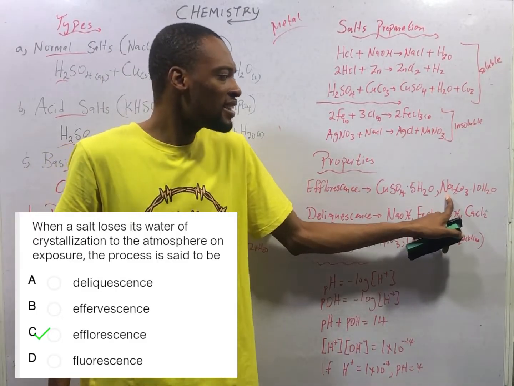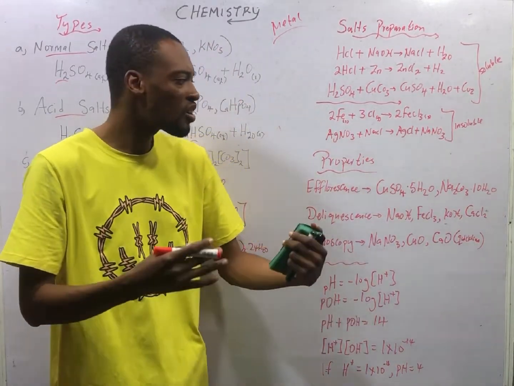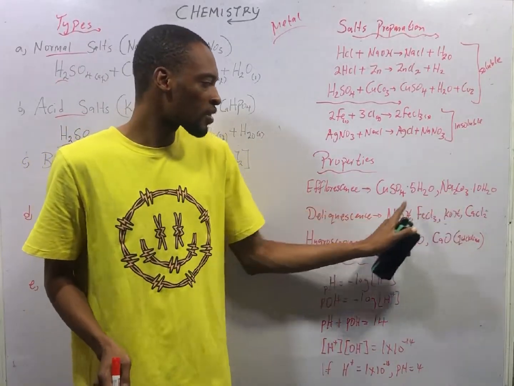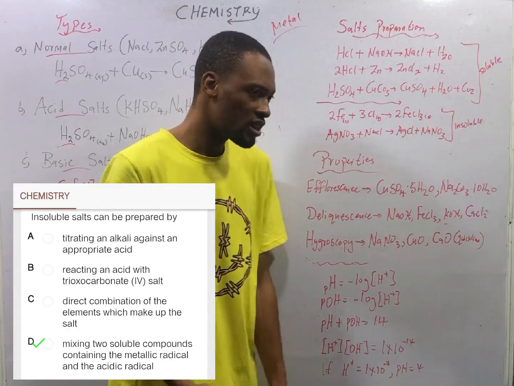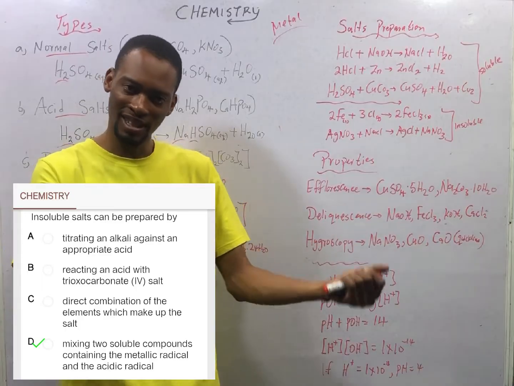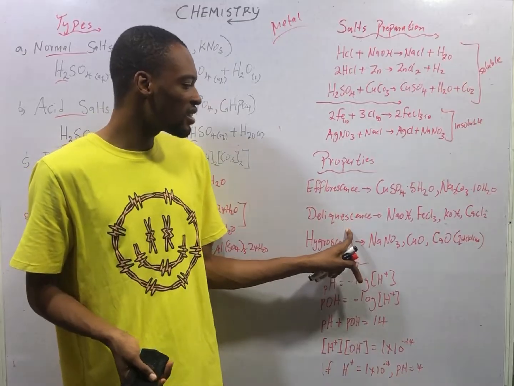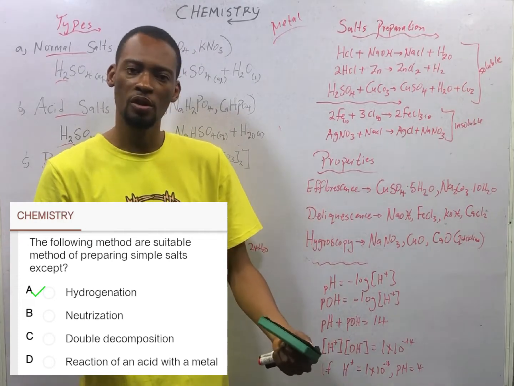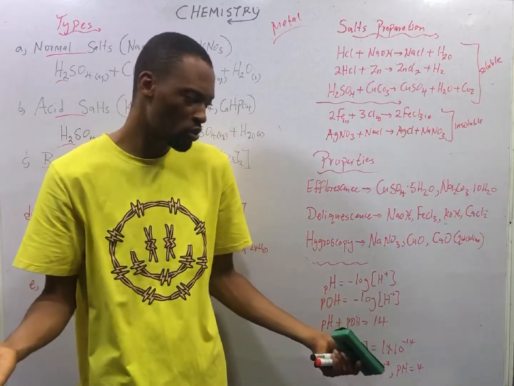So Na2CO3.10H2O is washing soda. When washing soda loses all its water of crystallization, that is efflorescence, it forms soda ash. This is CuSO4.5H2O. So efflorescence is a phenomenon where, when exposed to the atmosphere, a salt loses some or all of its water of crystallization to form lower hydrates or an anhydrous salt. And deliquescence is a phenomenon where, when a salt is exposed to the atmosphere, it absorbs moisture to a point where it becomes a solution. It absorbs moisture, then dissolves and forms a solution.